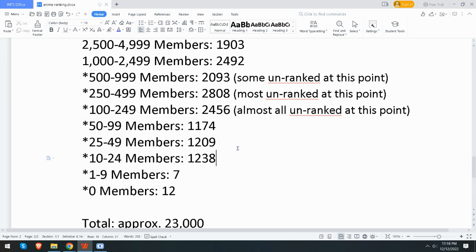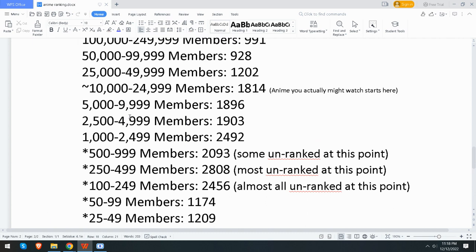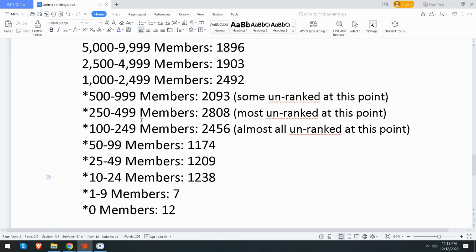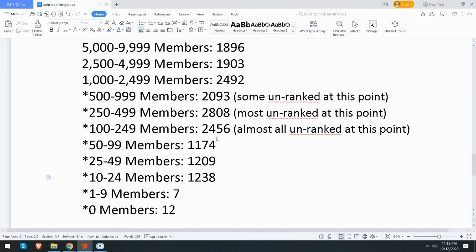Some of them are just missing media. If it's below 1,000 members, you might have trouble. There's stuff in the few thousand range of members, like 3,000 or 4,000 members, that I couldn't find. It just doesn't exist. So the stuff that's literally bottom tier, below 100 members, you're just not going to find it.